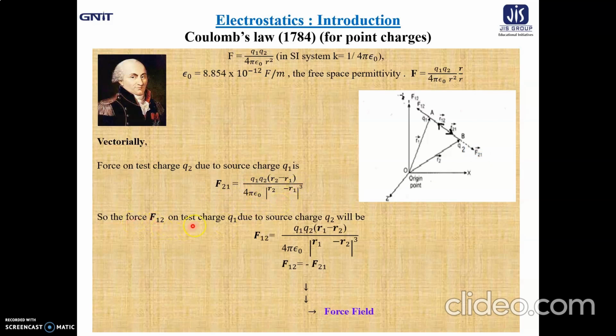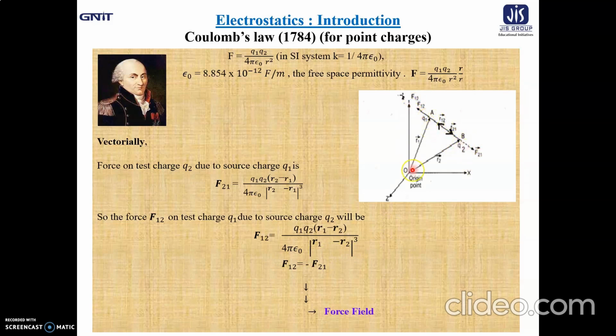Naturally, the force F12 on test charge q1 due to charge q2, that means the other way. Force F12 on test charge q1 due to the source charge q2. Now it will be q1 q2 into (r1 minus r2) divided by 4 pi epsilon naught into mod (r1 minus r2) whole cube, because this time the direction will be along F12.